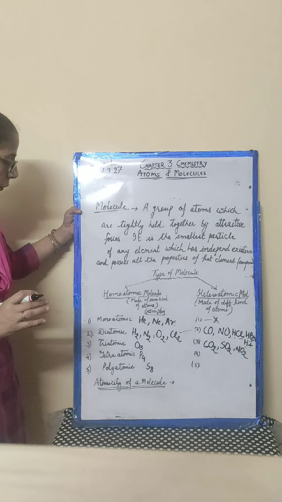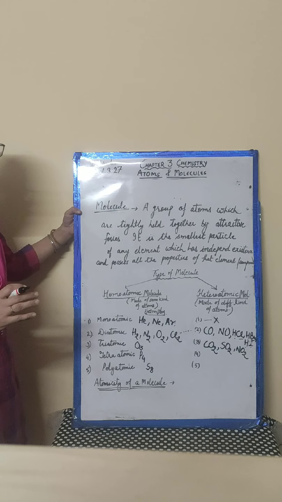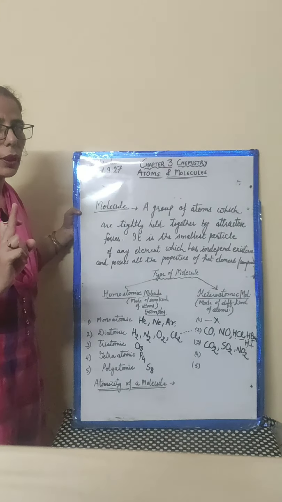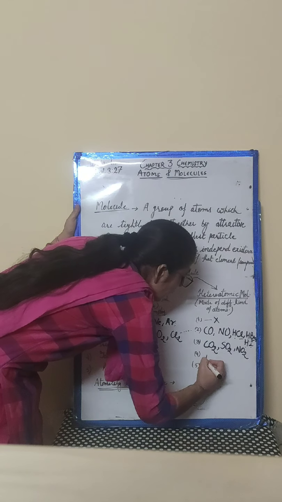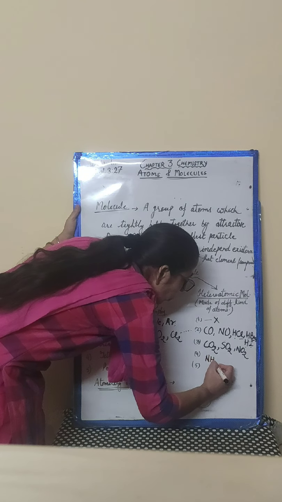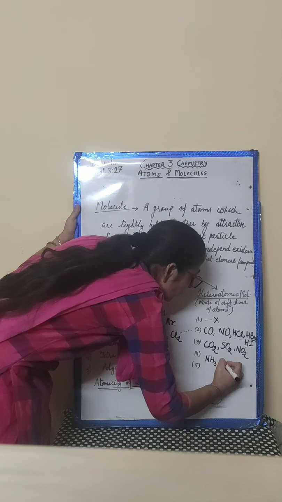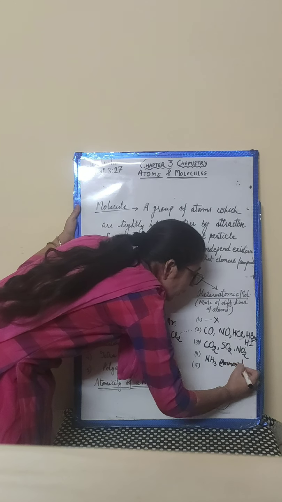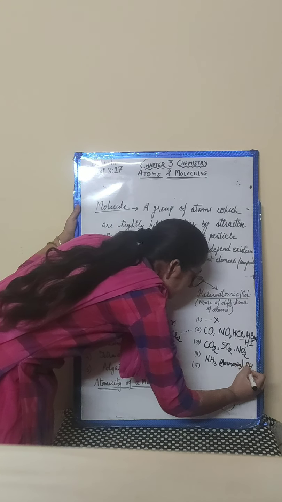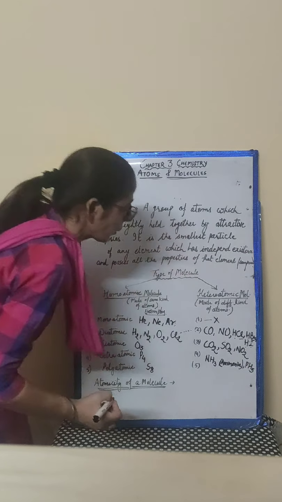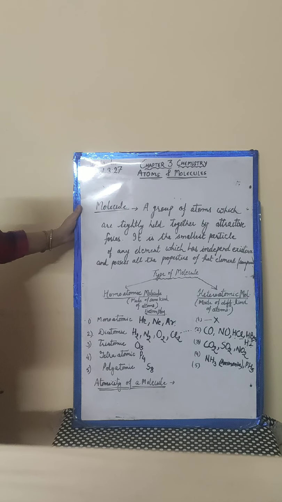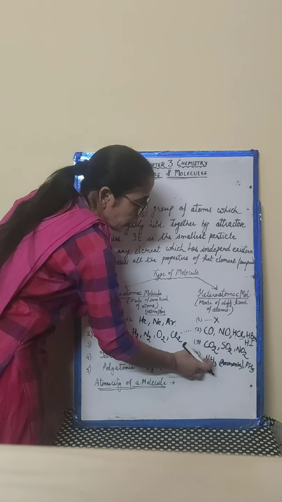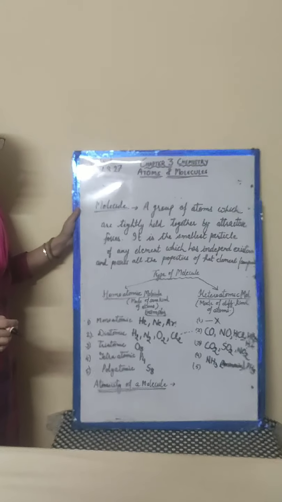Now we have to think about tetraatomic. Tetraatomic means having 4 atoms. A molecule should contain 4 atoms. NH3, ammonia. This is an uncommon name to you, ammonia. PH3, phosphine, etc. They are tetraatomic molecules. 3 hydrogen, 1 nitrogen. Okay.